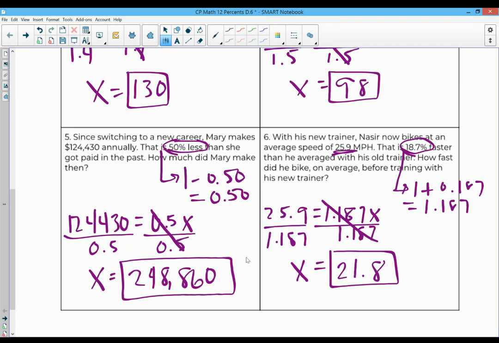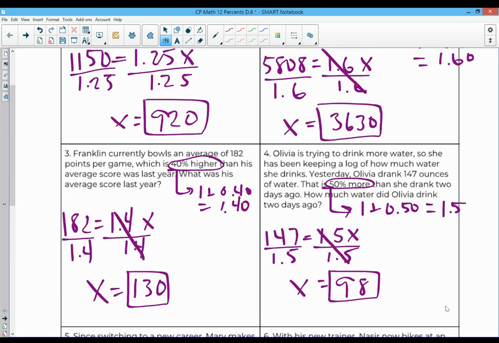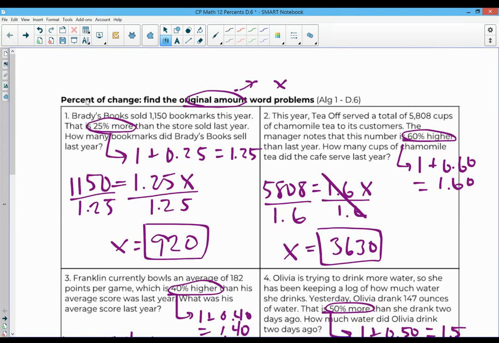All right, so this is the gist of this lesson. Again, this is percent of change, finding the original amount, word problems. You'll find this on IXL Algebra 1, D6.